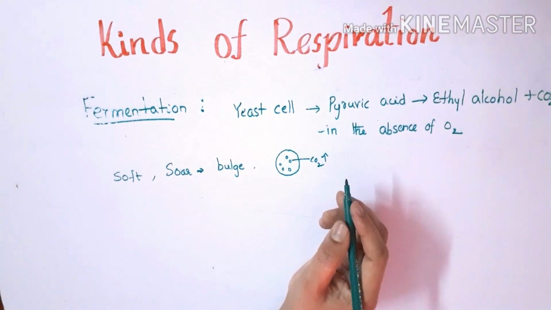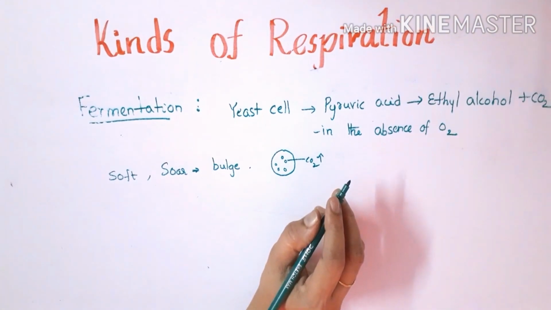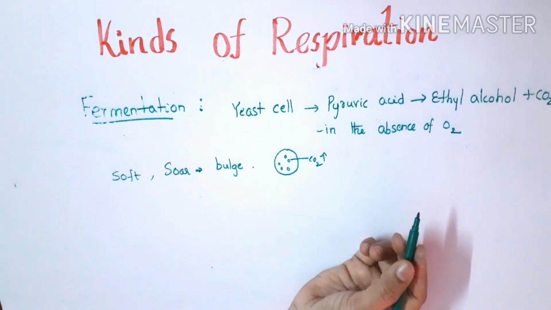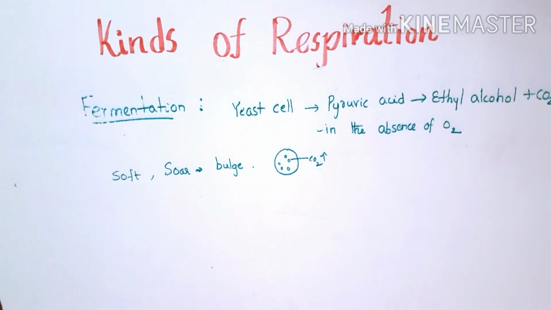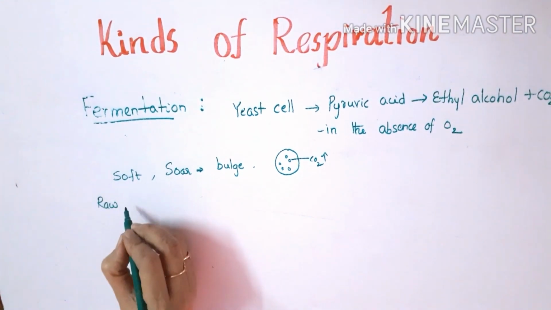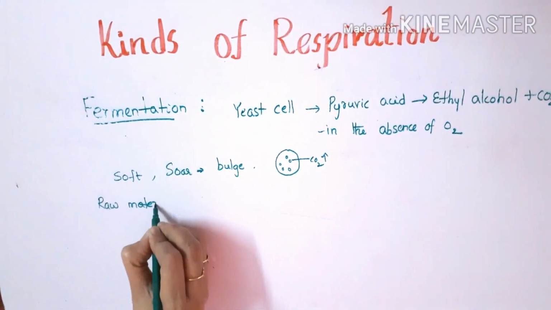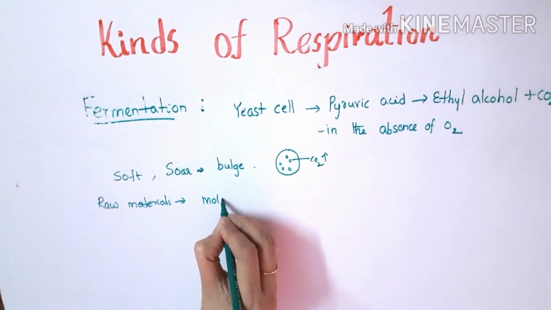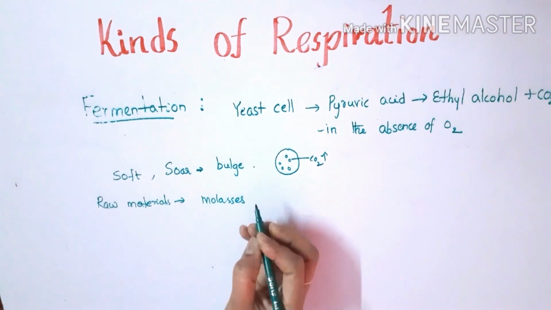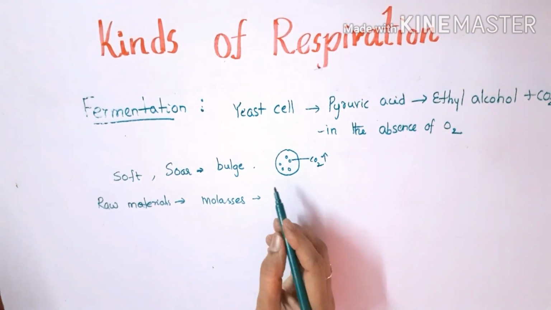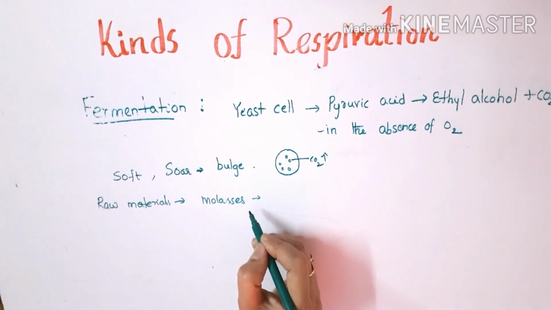This fermentation process is generally used for large scale production of alcohol. So what are the raw materials in the production of alcohol in the factories? Especially molasses. Molasses means when the sugar is extracted from sugar cane, the remaining waste is known as molasses.